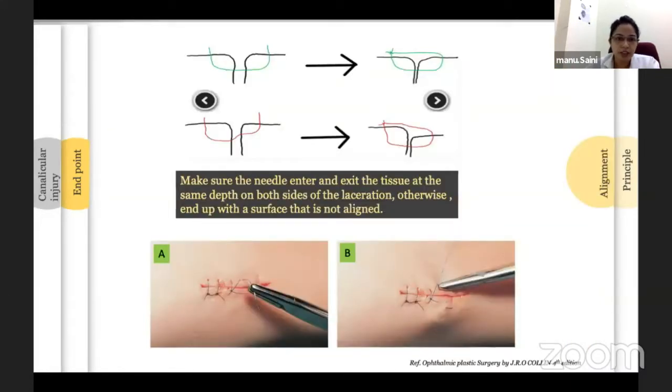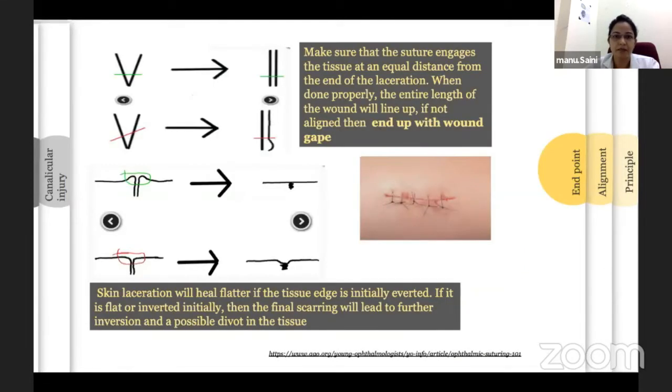Now, a short review about direct closure. During direct closure, make sure that the needle enters and exits the tissue at the same depth on both sides of the laceration. Otherwise, a disrupted and stepped-up closure will result. The needle should enter and exit the tissues at a right angle to the skin.